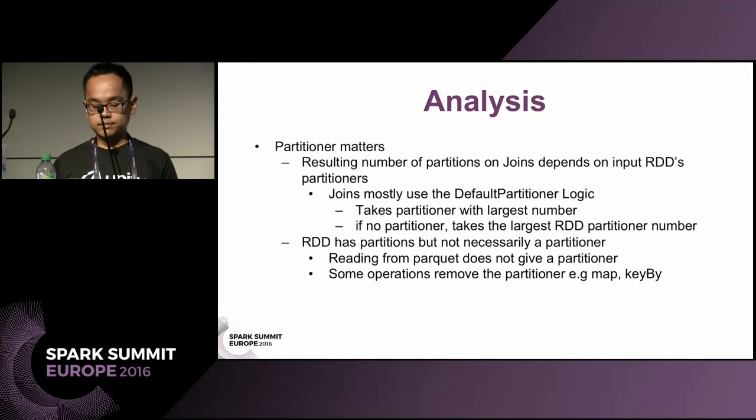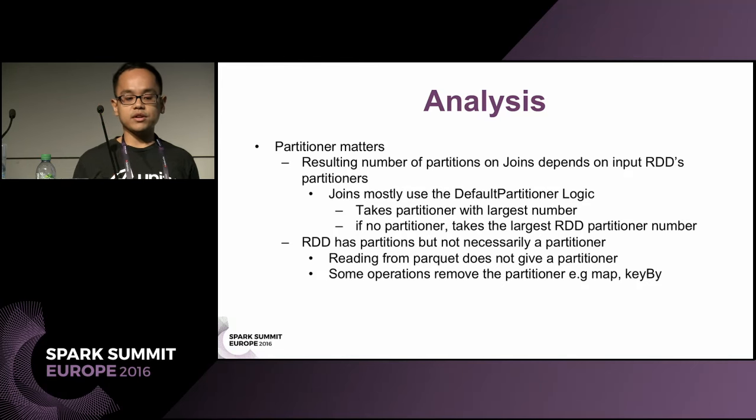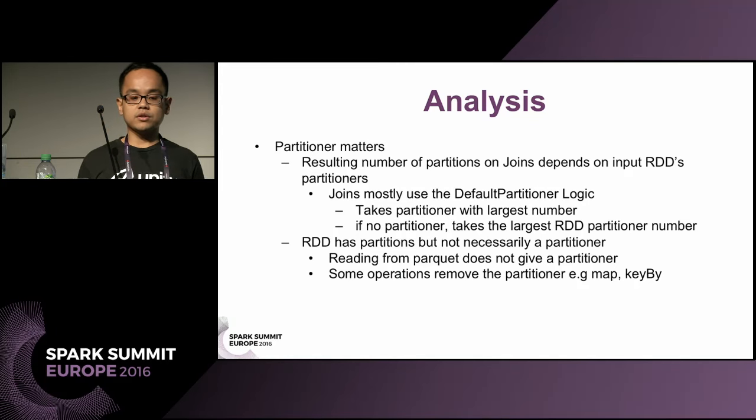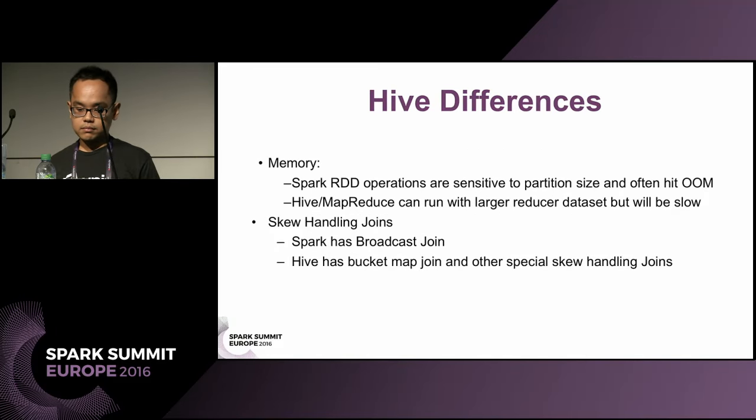Partitioner matters a lot. The resulting number of partitions on joins depends on the input RDDs. Joins mostly use the default partitioner logic, which basically takes the partitioner with the largest number. And if there's no partitioner, it takes the largest RDD's partition number. An RDD has partitions, but not necessarily a partitioner, so you have to be careful on this note. Also, reading from Parquet doesn't automatically give you a partitioner. And some operations remove the partitioner, like map or keyBy.